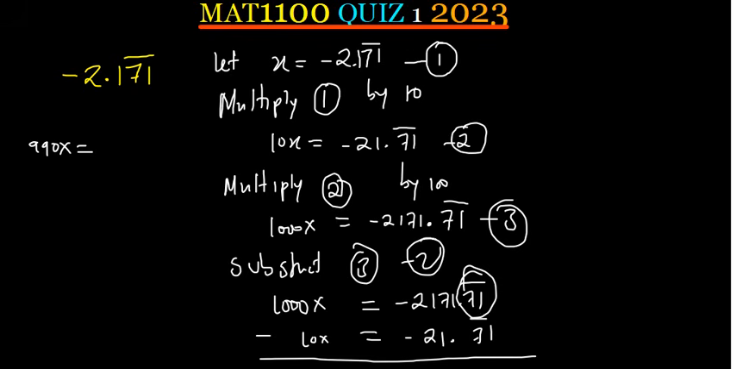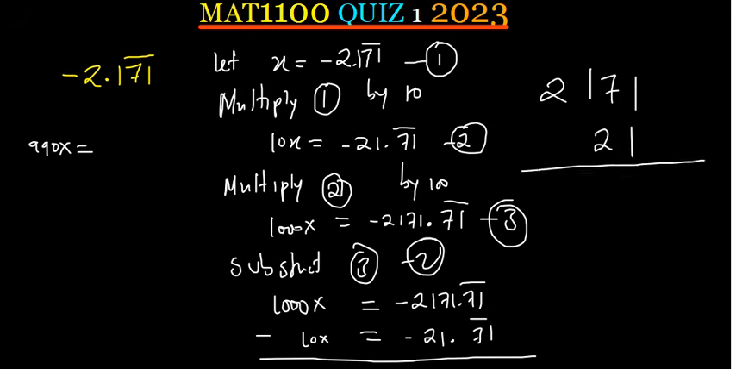What we'll just get to do is subtract 2171 with 21. So these are what we are going to subtract. 1 minus 1 is a 0. 7 minus 2 is a 5. Then we'll bring 1 and 2. Because we're subtracting a big number from a small number, the answer is going to be negative 2150.